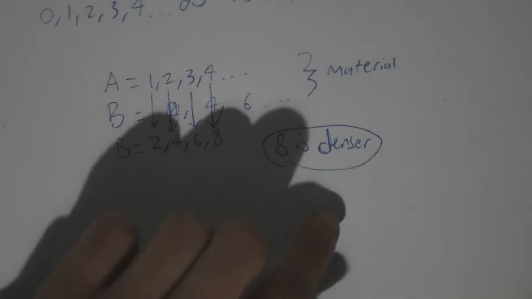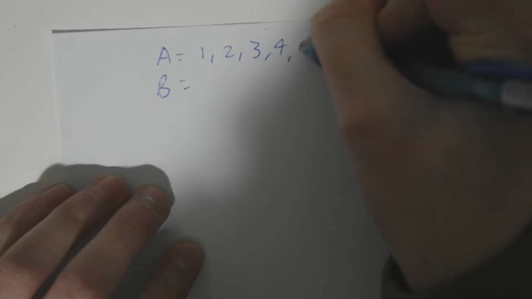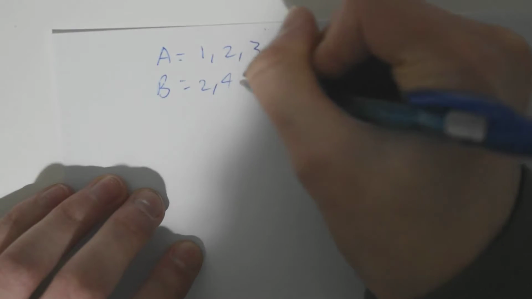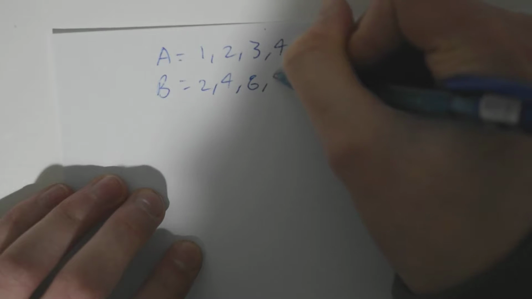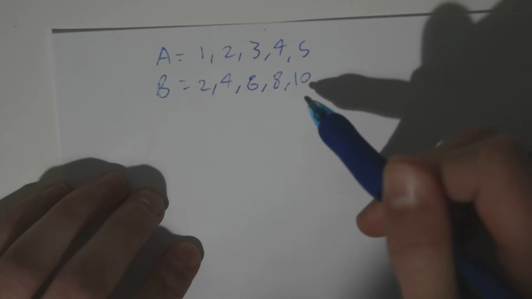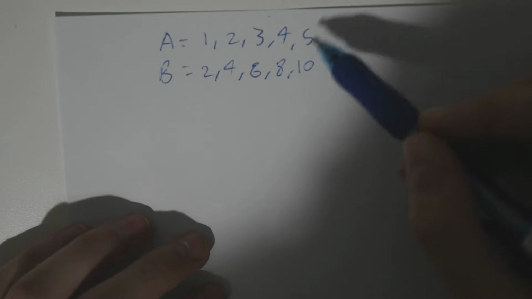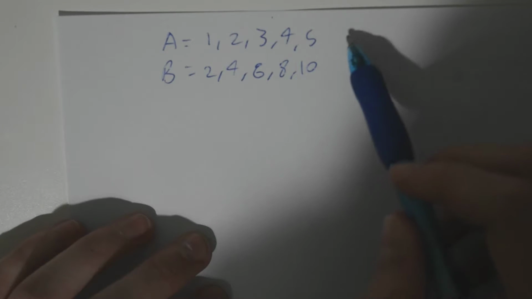the same size. Now, let's actually do the proof of why uncountable numbers are a larger set, because you'll notice with that example, we had A and B, and we basically mapped them onto each other. So for any given number A, we just doubled it to get the corresponding number B. So the fifth term of A is 5, and the fifth term in the set B is double that, 10. So they are related in that way. For any number B, there is a corresponding number A, and vice versa.